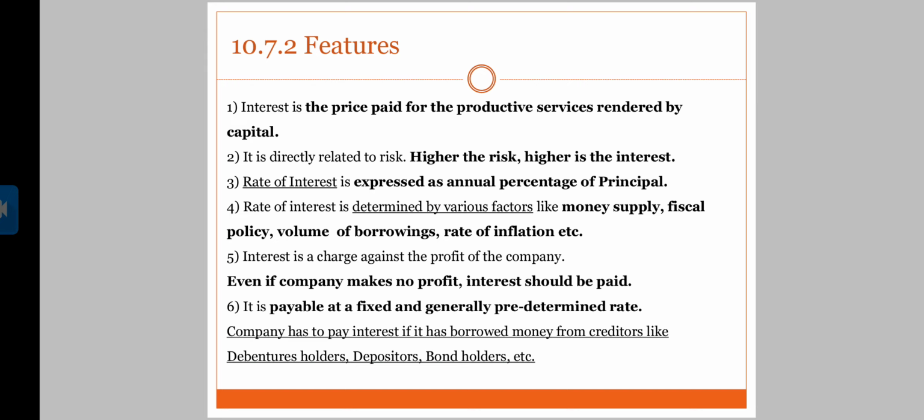The rate of interest is fixed and decided before issuing any of the securities, or before taking the loan. Company has to pay interest if it has borrowed money from creditors like debenture holders, depositors, bond holders, etc. These are the creditors to the company.